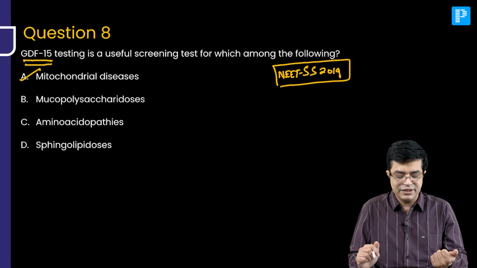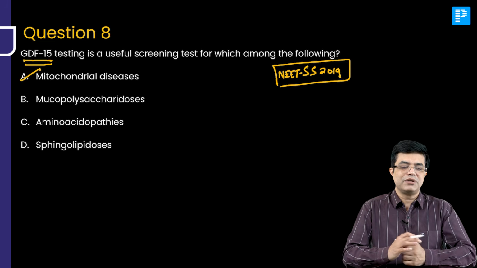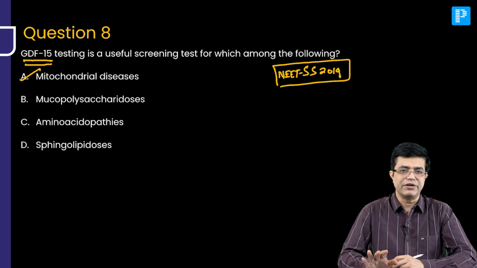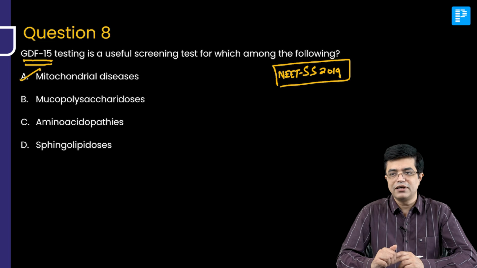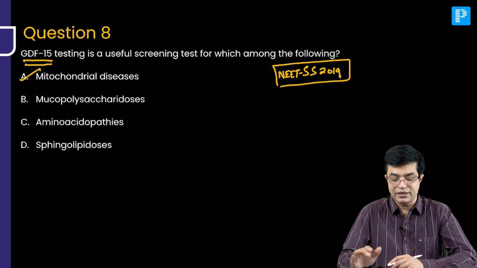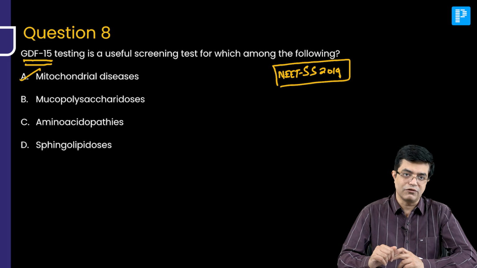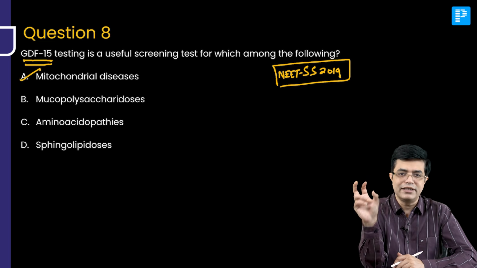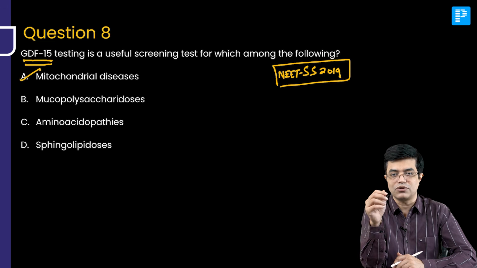So GDF15 testing. See, for mitochondrial disease per se, it's not a very specific test, but it has a fairly good sensitivity. And for those especially where respiratory involvement or energy generation is getting affected significantly, GDF15 testing can be useful. Generally, we use a combination of lactate and GDF15 testing, and Nelson also talks about it.